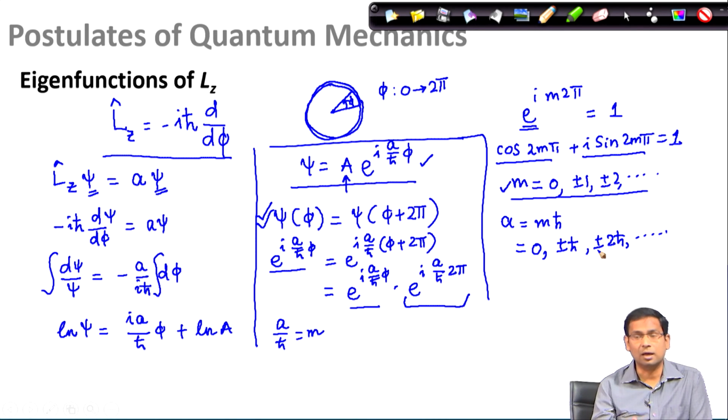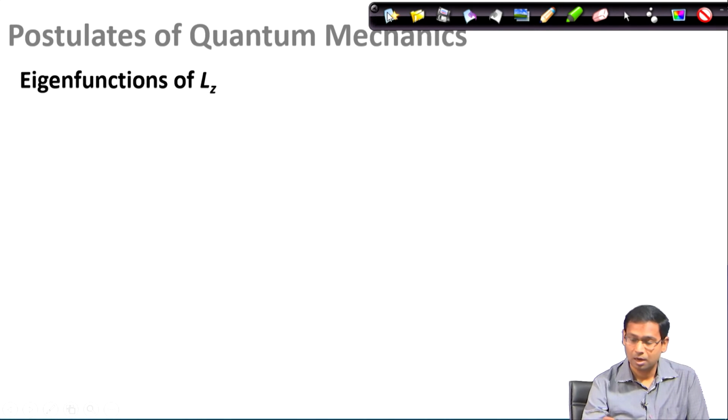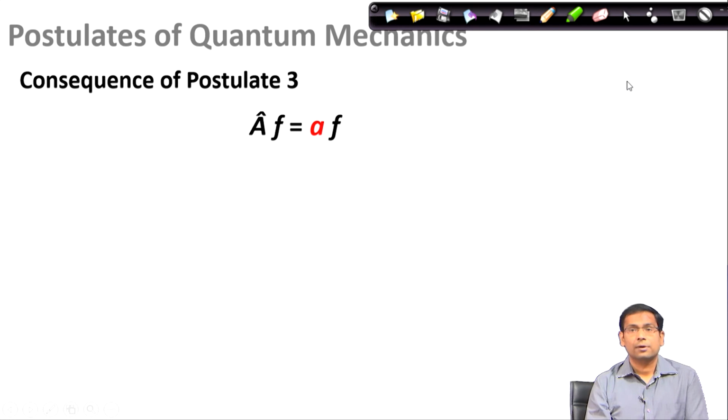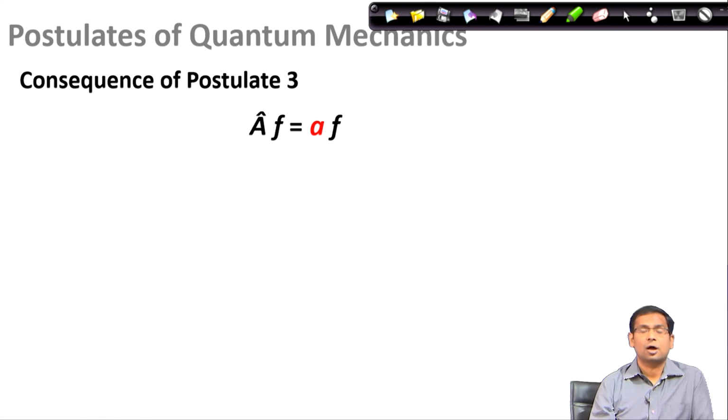Now, we will continue our discussion further. There is an important consequence of postulate 3.